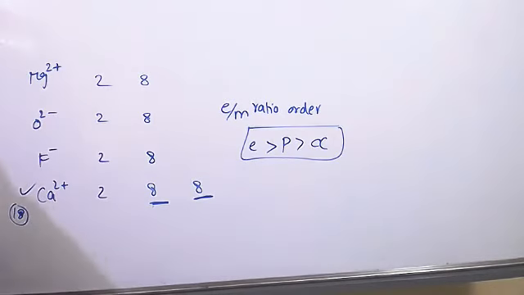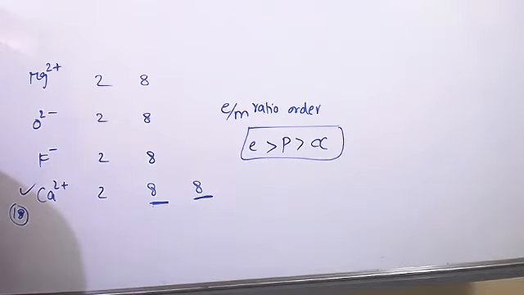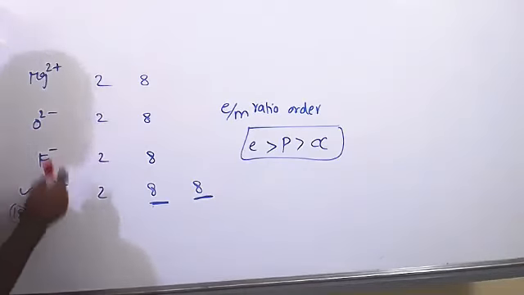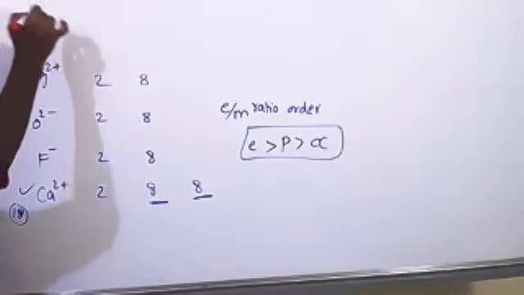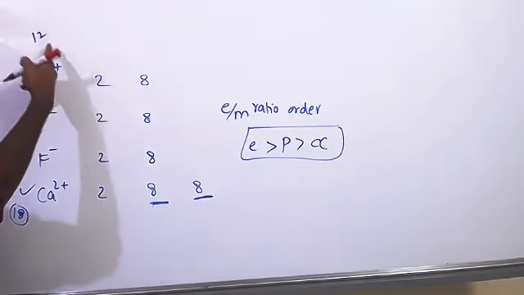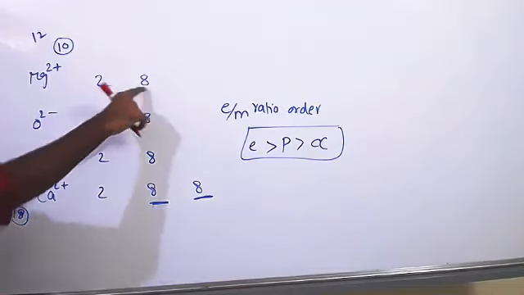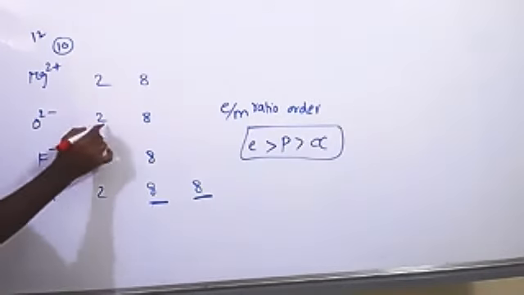Sir, could you explain once? Yes, we first write the electronic configuration of the species. Magnesium's atomic number is 12, but 2+ means it lost 2 electrons, so it has only 10 electrons, 2, 8.